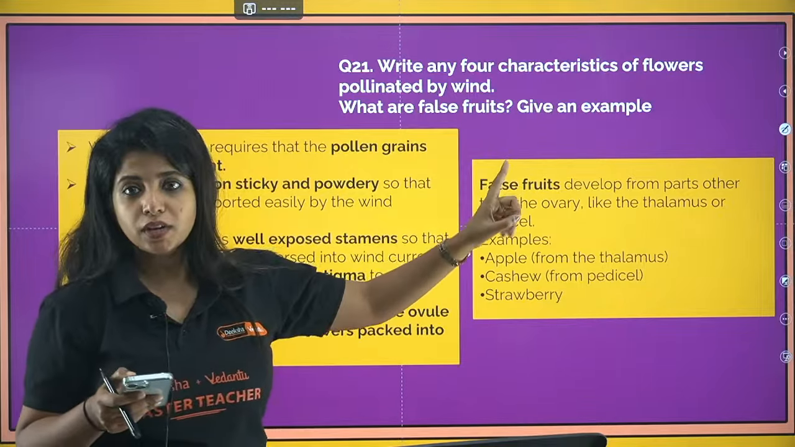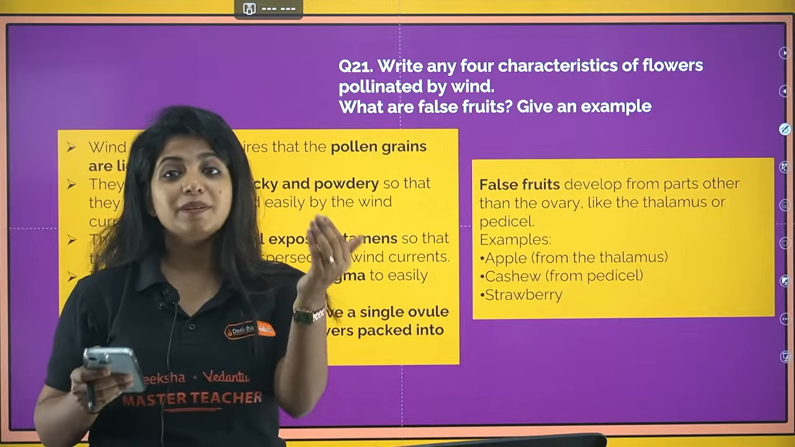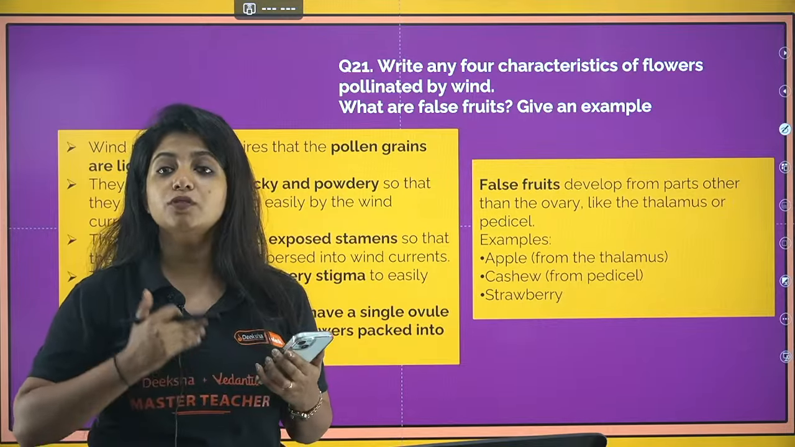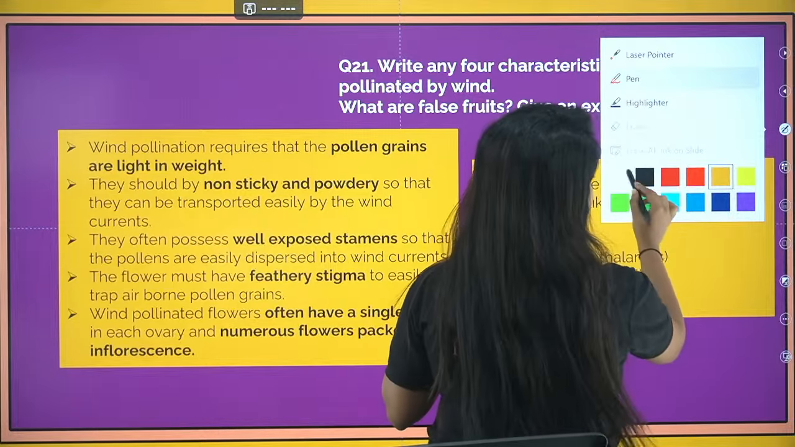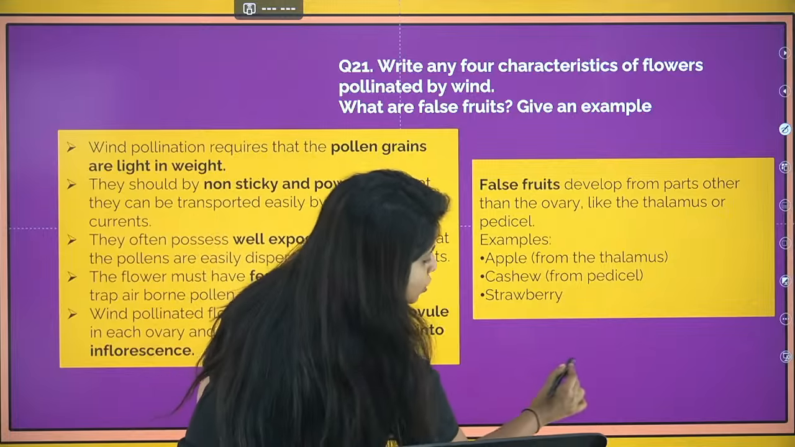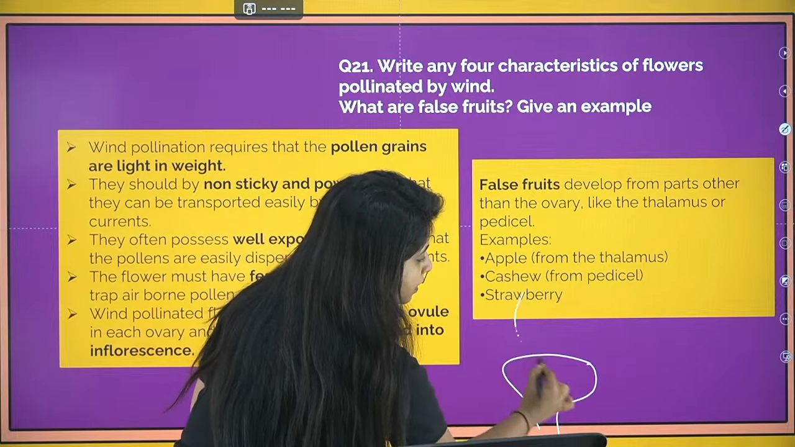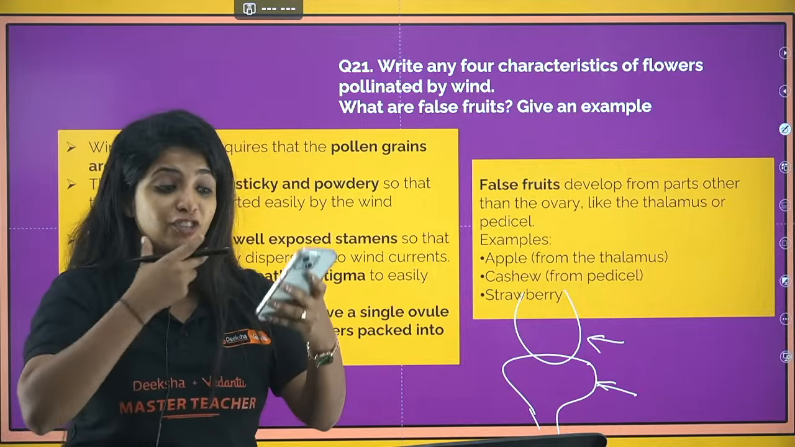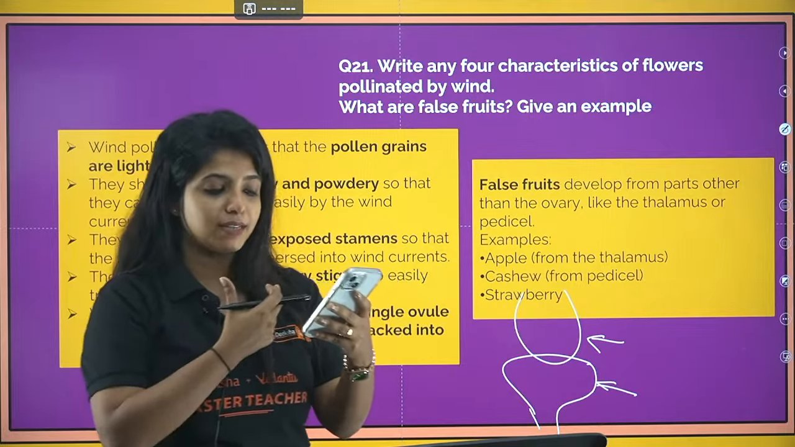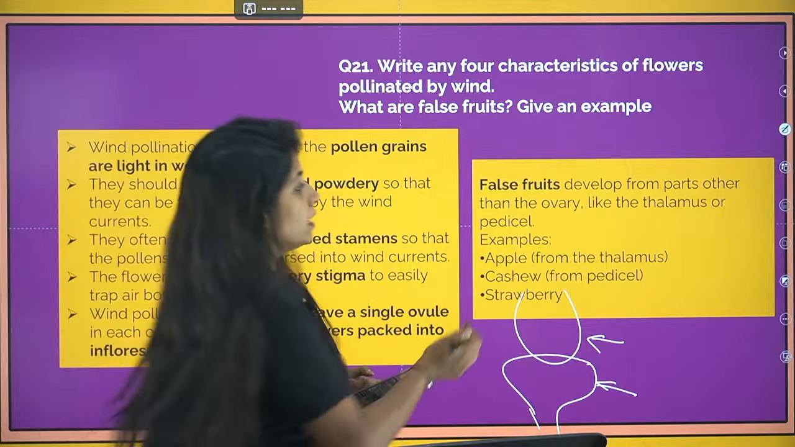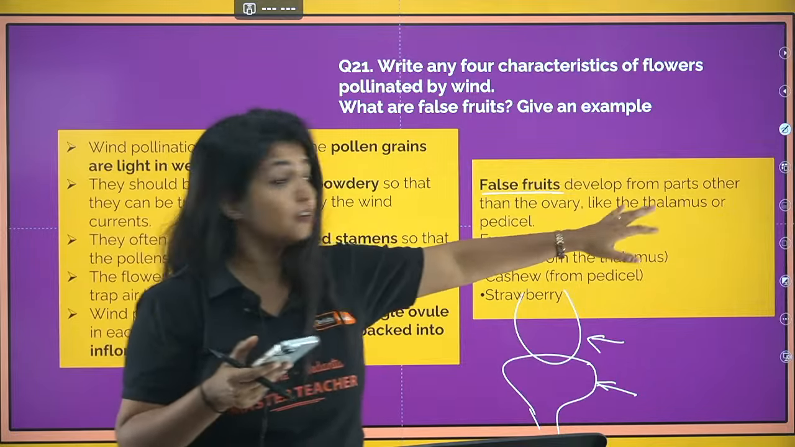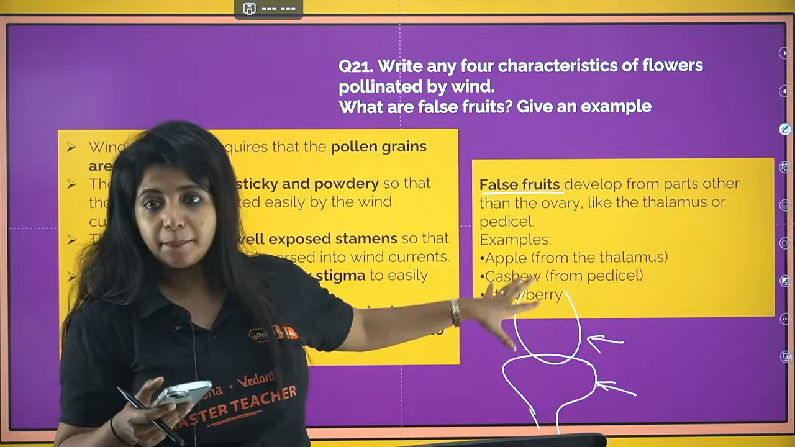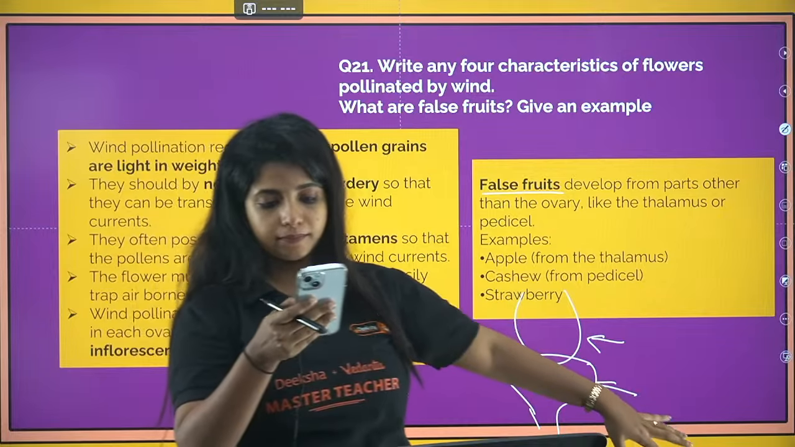Now what are false fruits? Usually it's the ovary that becomes a fruit. But suppose it's not just the ovary, something else is also helping in the formation of fruit. That fruit will be known as false fruit. For example, in the case of apple, that diagram of apple can be given, which is given in your NCERT. So this is the thalamus, my dear children, onto which the ovary is resting. The thalamus also participates in the formation of fruit in the case of apple. The thing that we bite, that is the thalamus that had become a fruit. So this is what is known as false fruit. False fruits develop from any parts of the plant apart from the ovary, like the thalamus or the pedicel. Example, apple, cashew, as well as strawberry.